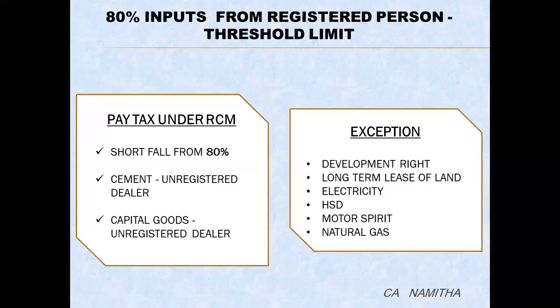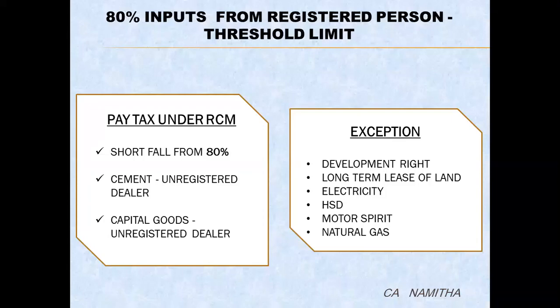The second situation is in case of procurement of cement by the promoter from an unregistered dealer or supplier. Irrespective of the threshold limit of 80%, that is whether the total supply received from unregistered persons is less than or more than 80%, GST is payable under RCM at the applicable rate on the purchase of cement, which is currently 28%.